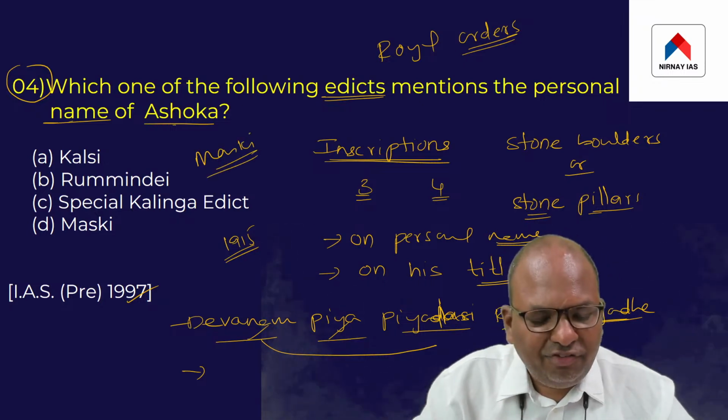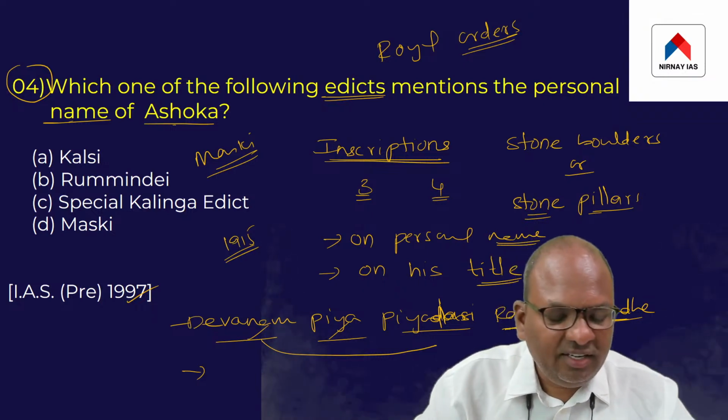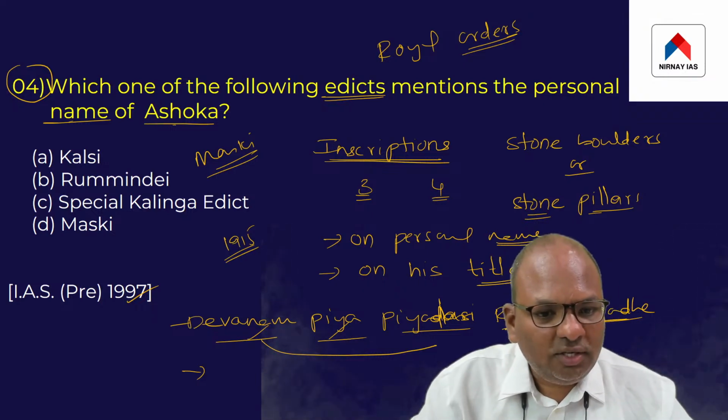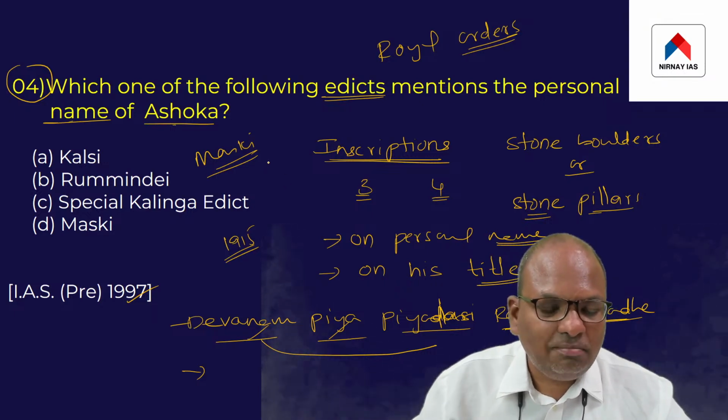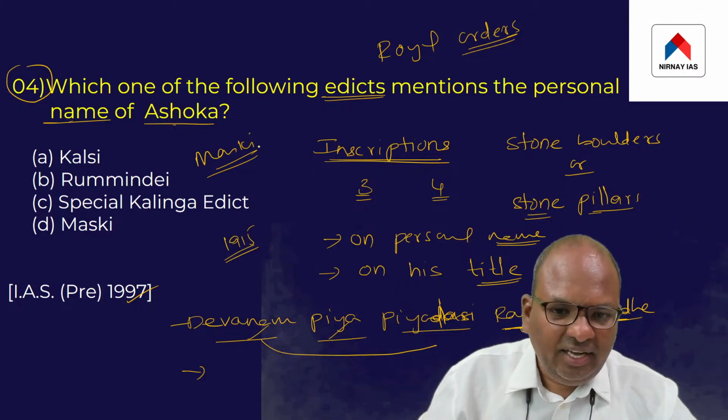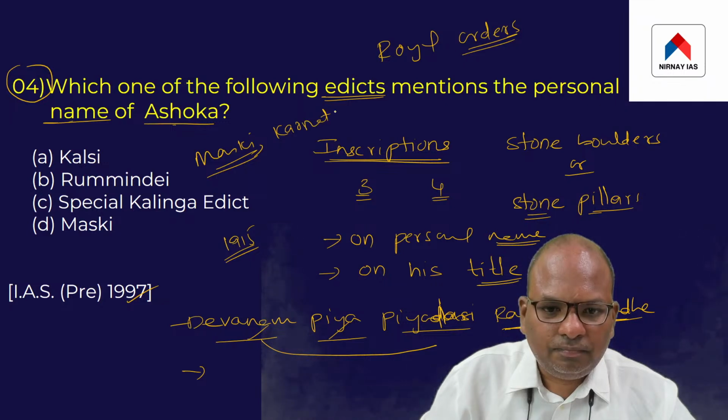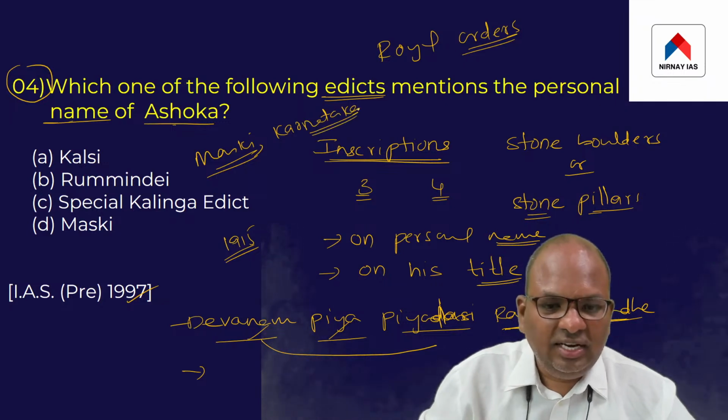So in 1915, about 100 years ago, the archaeologists discovered an inscription issued by Ashoka at a place known as Maski. Maski is the name of a place in Karnataka.